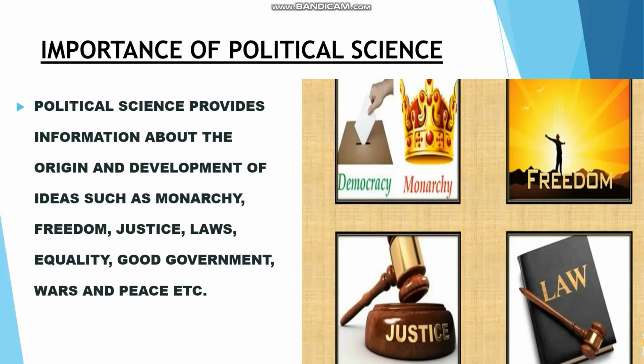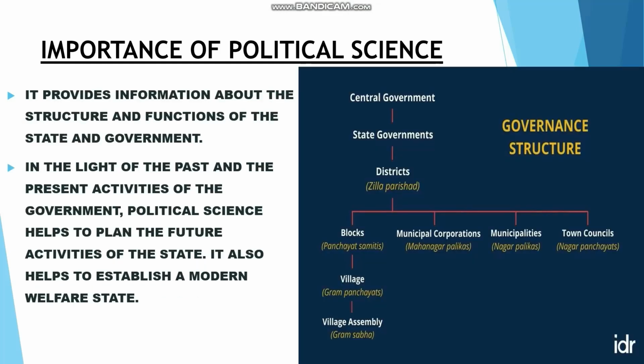Whether all are treated equally or not, we will come to know by studying political science. And the good government, wars and peace, etc. Whether there are internal wars or wars taking place between countries, we will come to know by studying political science.